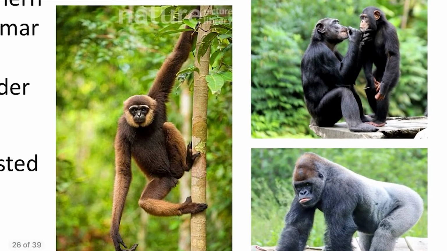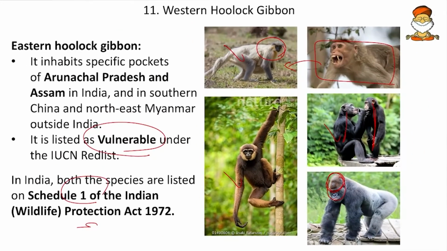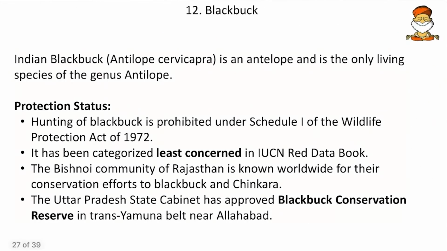And after that we get the gibbons. So gibbons usually don't have tails, and those which don't have tails belong to primates mostly. And here we can see the gibbon. And after gibbon, the evolution continues, and then we get the chimpanzees. So chimpanzees are mostly habituated to the vertical life, that means they walk on 2 legs mostly. And after that we get the gorillas. So gorillas are characterized again by the gigantic body, and then we have a macrocephaly here, that means a bumped head. So that is the characteristic of these gorillas.